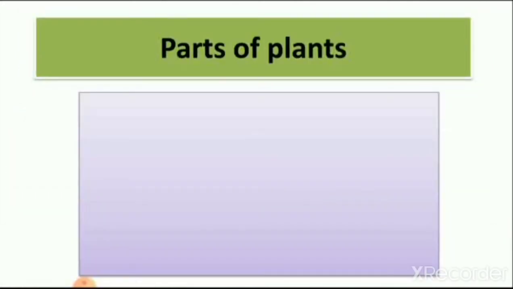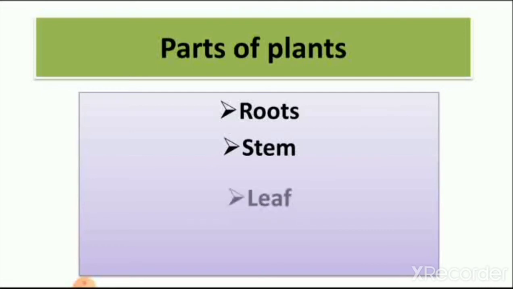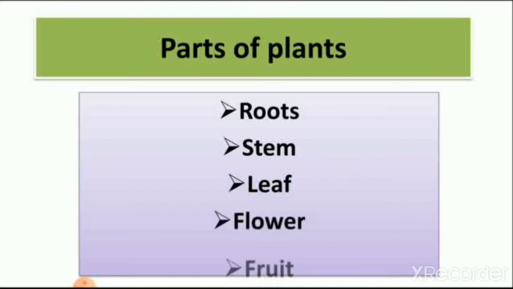Then we learn parts of the plant. So how many parts of the plant? We learn that there are 5 parts of plant. How many parts of the plant? 5. So first is the root, second is the stem, third is a leaf, fourth is a flower, and fifth is a fruit.